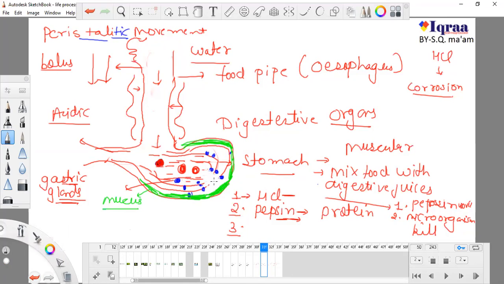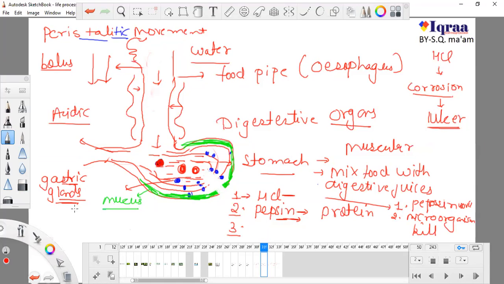This corrosion sometimes occurs, and it is known as ulcer.